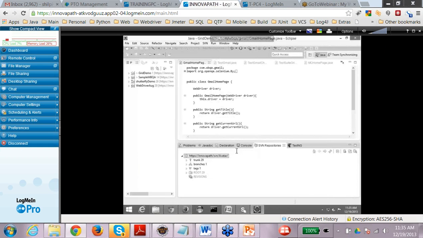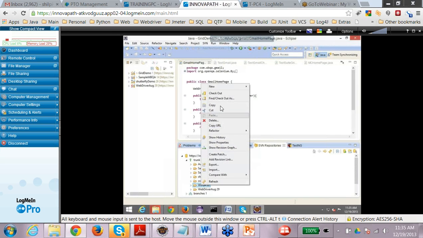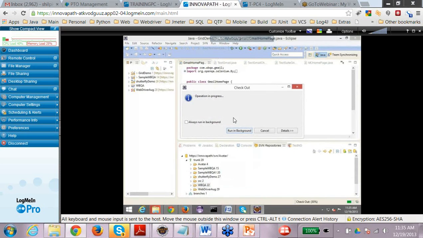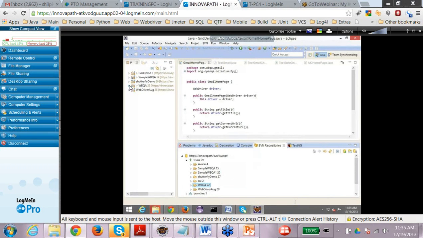It's okay. It's one and the same thing. If we expand this, this machine is connected with the SVN server. You can see the various trunks here. I want to check out WBQA. So I'll right click and say Check Out. And once I check out, if you see this, the project has been checked out.